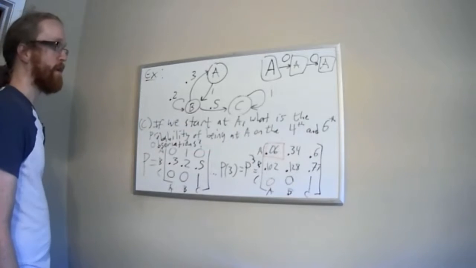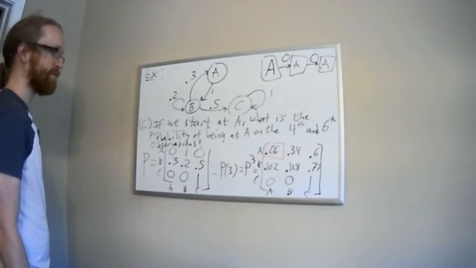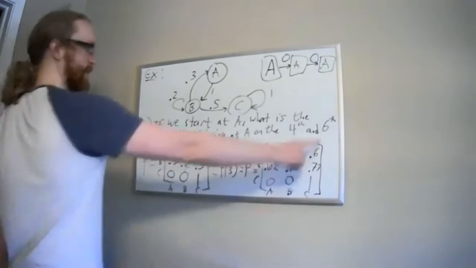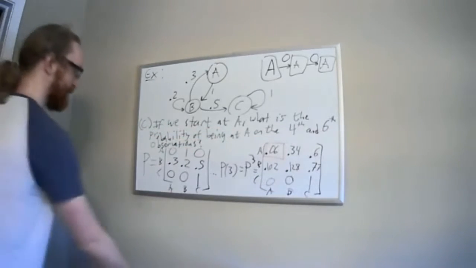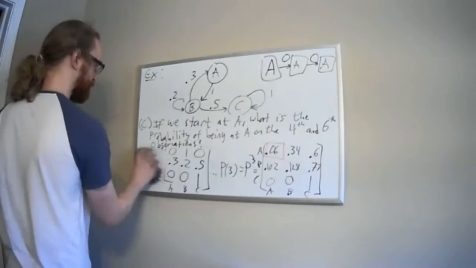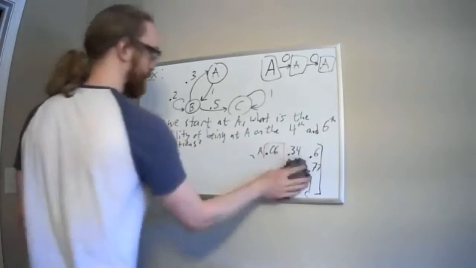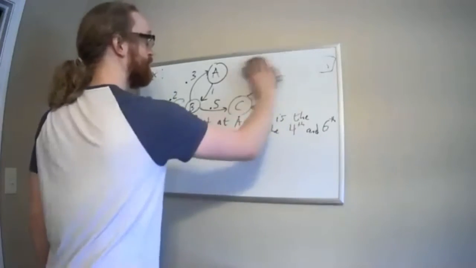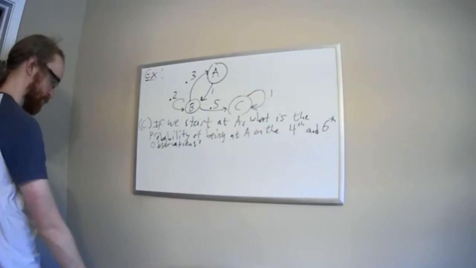Okay, so now, this is one where the matrix is not helpful because I'm specifying some stuff that happens in between. I'm not only specifying where I start and where I end, I'm also specifying something in the middle. And so that just means the matrix is not going to be terribly helpful here. Instead, I should try to draw a tree diagram of the situation to find the probability. So that's exactly what we'll do.